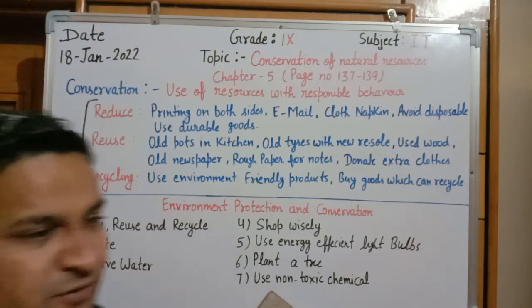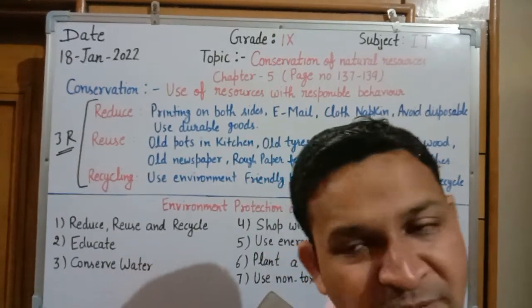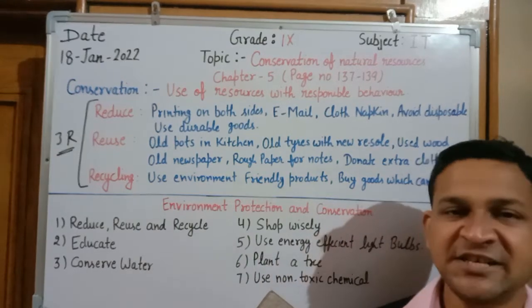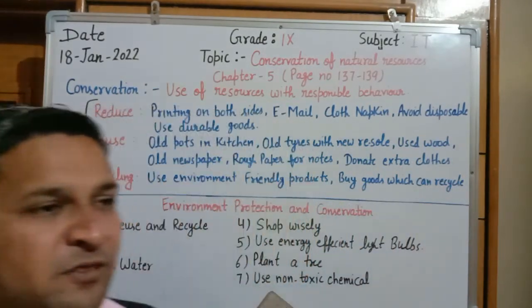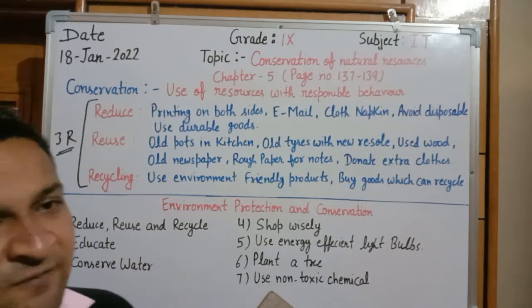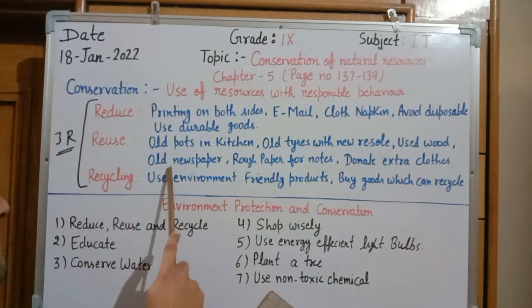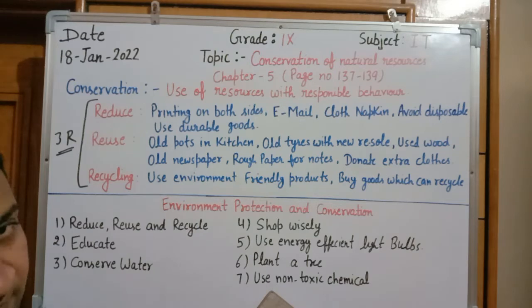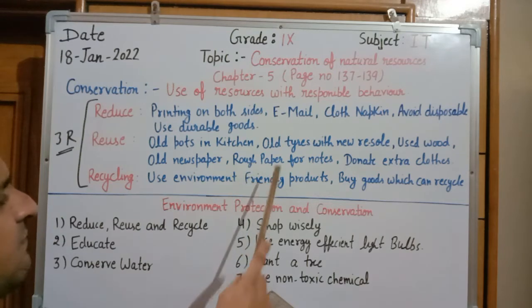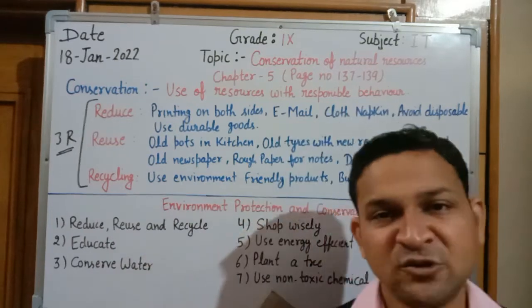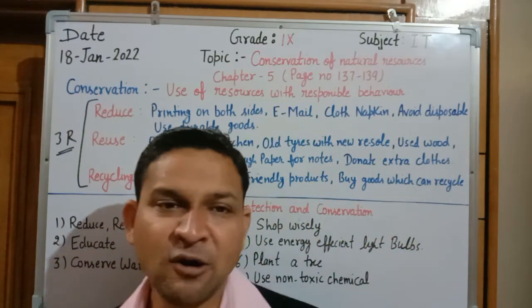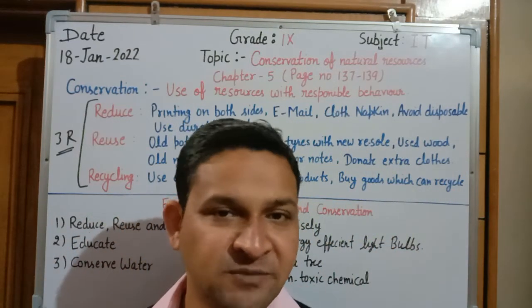Old newspapers. We can utilize old newspapers after reading in packaging work. So we have to pack the item. We need not take silver roll or paper from the market. We can use old newspapers for packing the items. Rough paper for notes. Generally in the education sector, we throw a lot of notebooks and papers in the dustbin.